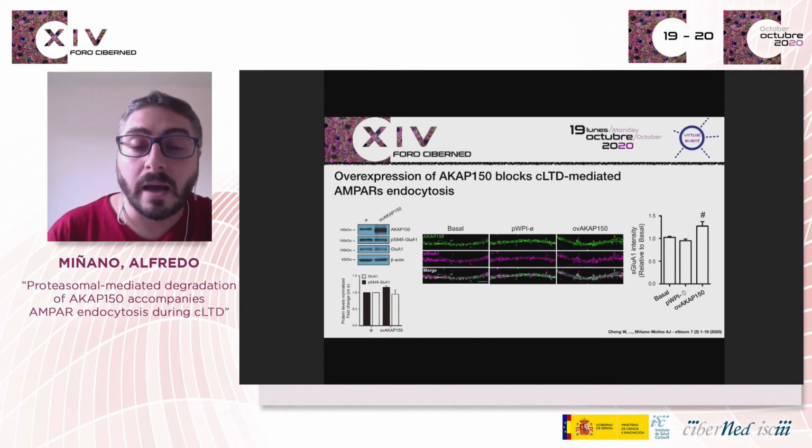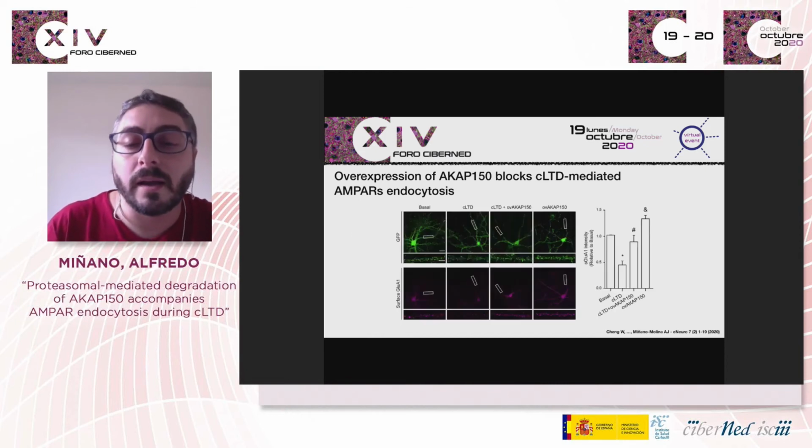However, AKAP overexpression did elevate surface GluA1 levels compared with basal. When chemical LTD was induced in AKAP-overexpressing neurons, surface GluA1 levels remained unchanged.